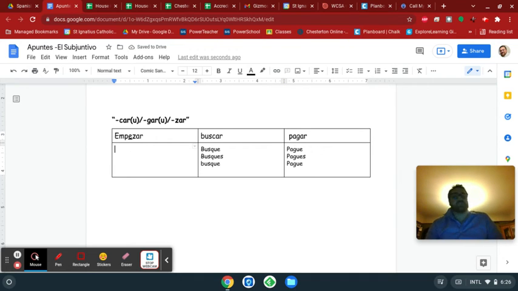Now, empezar is a little different. Empezar is also a stem changer. So it's going to be empieza, all right? Empiezo, empiezas. So it's going to be empiezo in the present indicative, empiezas.